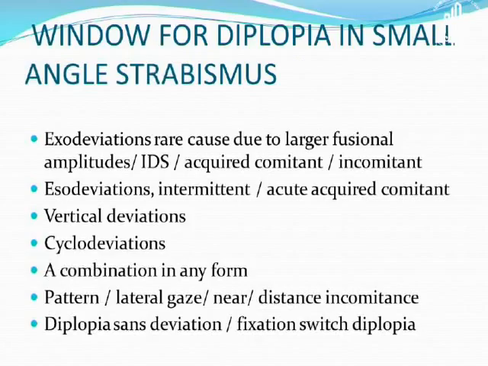Now, as we said, the window for diplopia in small angle strabismus is very narrow. With exo deviations, it is rare because of larger fusional amplitudes. Eso deviations may be intermittent or acute acquired comitant. Vertical deviations will produce diplopia early, as would cyclo deviations, or a combination in any form. Once there is a vertical deviation, this cannot be fused. So, they will have diplopia much faster than if there is a purely horizontal deviation.